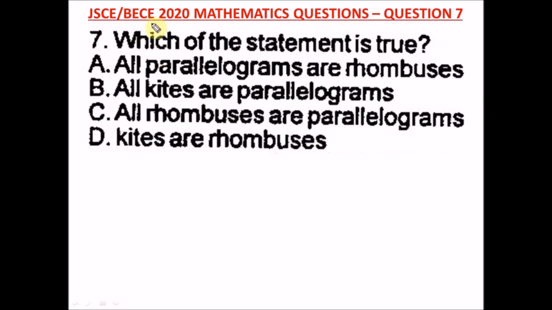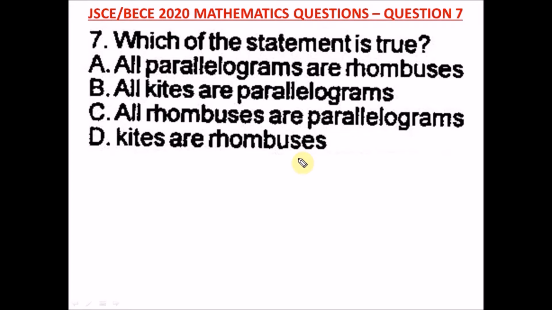Question 7 of the Junior WAEC 2020 Mathematics past question, that's your BECE exam. It says, which of the statements is true? A, all parallelograms are rhombuses. B, all kites are parallelograms. C, all rhombuses are parallelograms. And D, kites are rhombuses. Now you must first of all know what